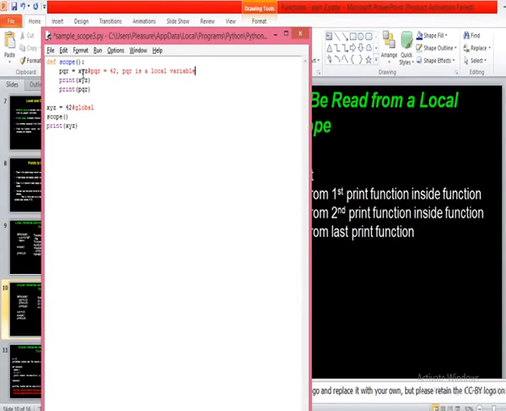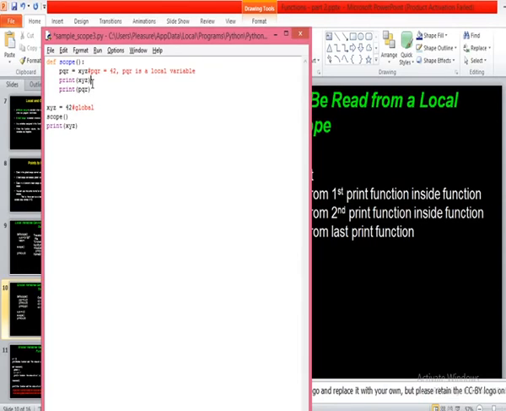So try to understand my words. When you want to read the value of a global variable in the local scope, it is permitted. Only read operation is permitted. Here I am just reading the value of XYZ and storing it in PQR, so it is permitted. There won't be any error. I'll show you a modification of this program where it shows the error message.